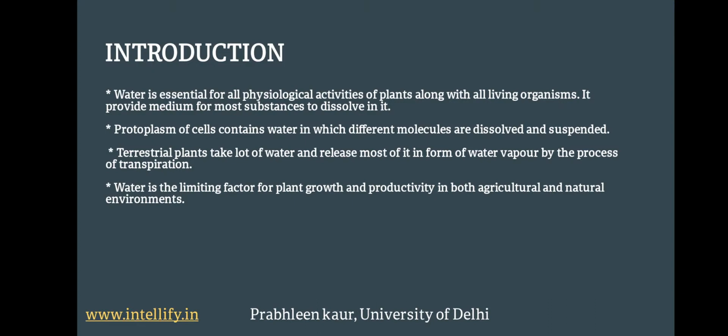Terrestrial plants take a lot of water and release most of it in the form of water vapors by the process of transpiration. Water is the limiting factor for plant growth and productivity in both agricultural and natural environments.